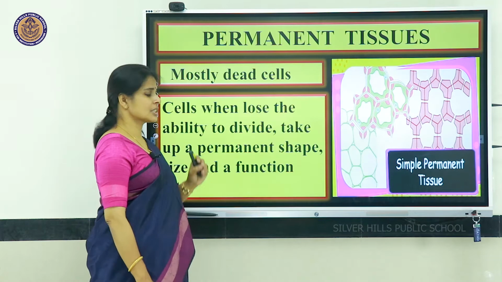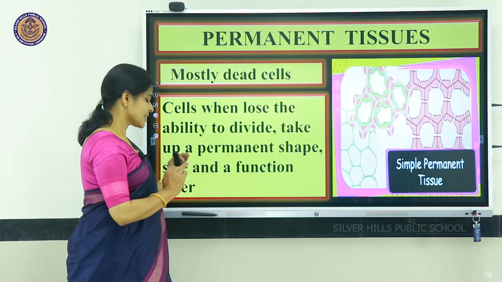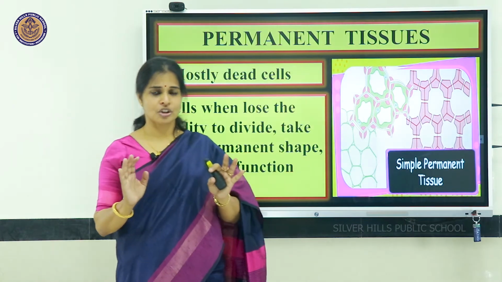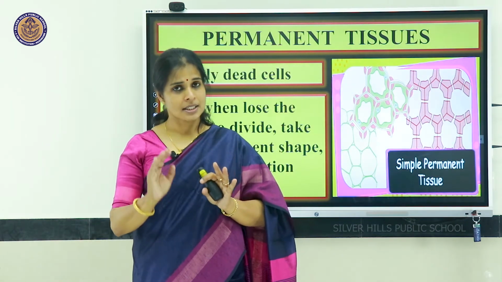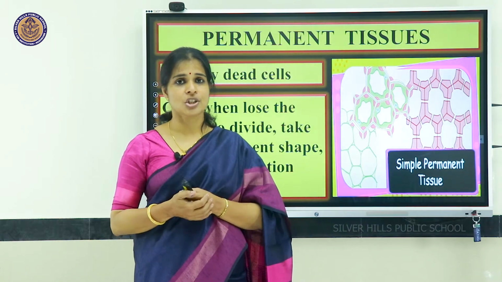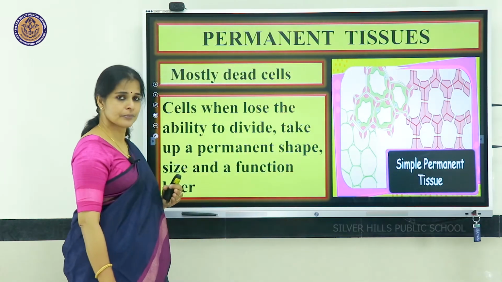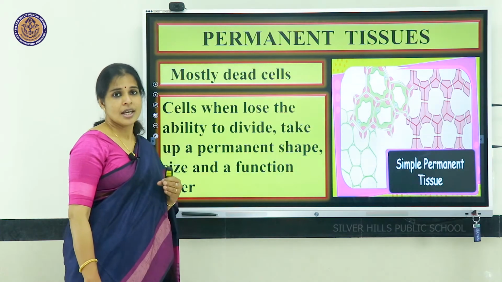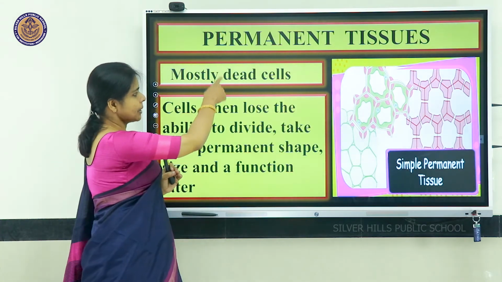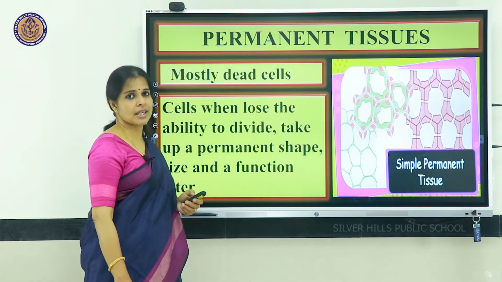When they lose the ability to divide, what do they do? They take up a permanent shape, size and a function later. So, they are not involved in much further action. Once the cells get matured, they lose the ability to divide. At that time they take up a permanent shape, size and function. Then we group those tissues into permanent tissues. Such tissues we call permanent tissues.